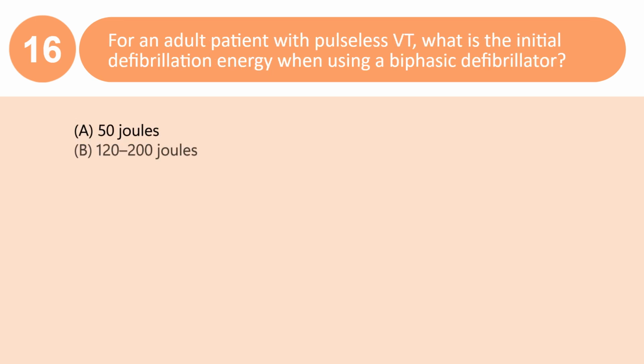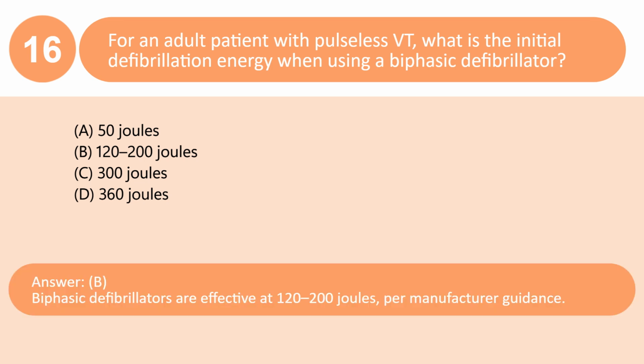For an adult patient with pulseless VT, what is the initial defibrillation energy when using a biphasic defibrillator? A. 50 joules. B. 120 to 200 joules. C. 300 joules. D. 360 joules. Answer: B. Biphasic defibrillators are effective at 120 to 200 joules, per manufacturer guidance.